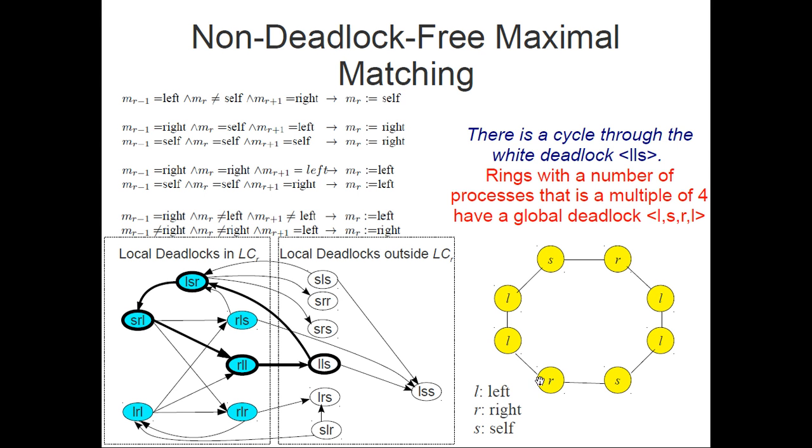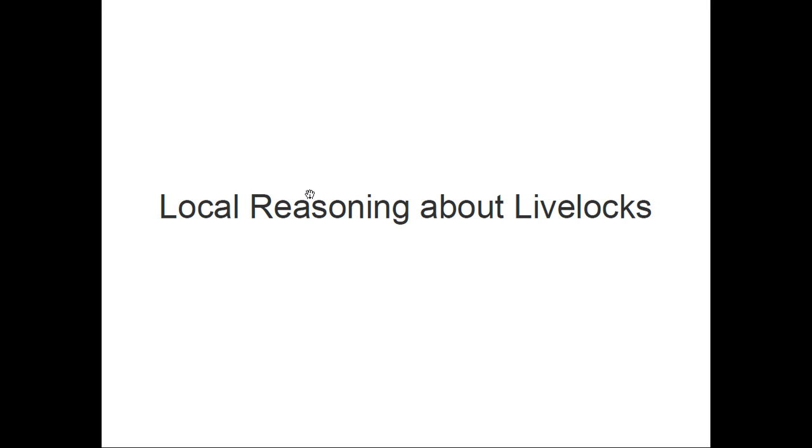And these rings are in global illegitimate deadlocks because one of the processes will have the local state LLS, which means that a process is in left, its left is in left, and its right is in self, and there is no outgoing local transition from this state. So this is how we reason about deadlocks.